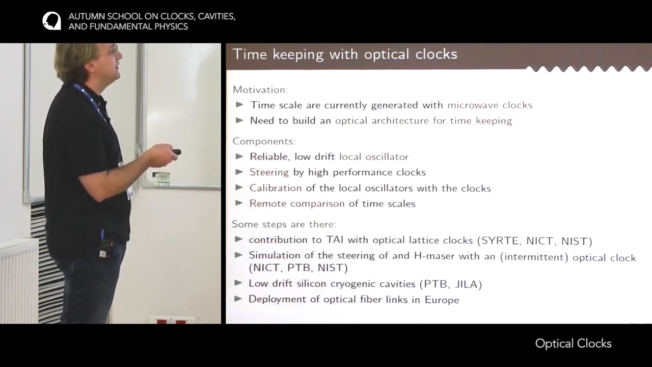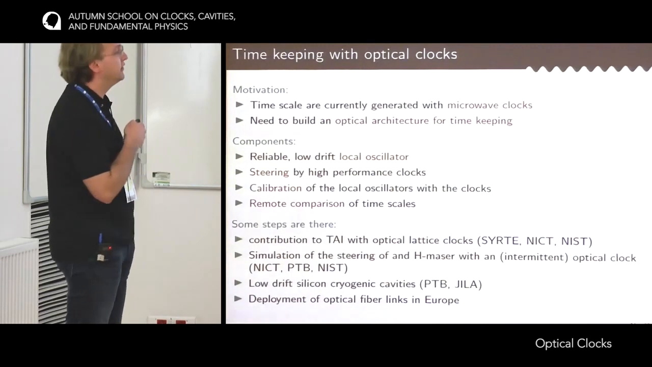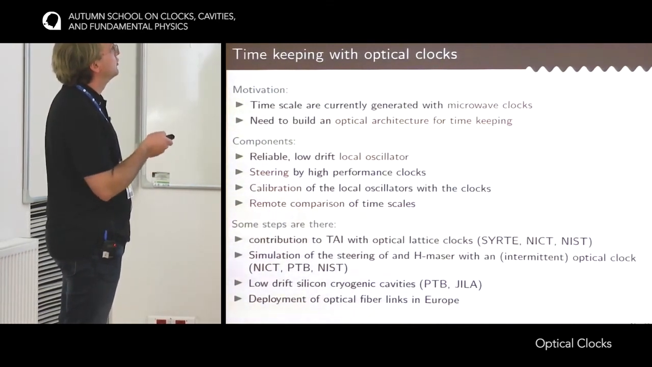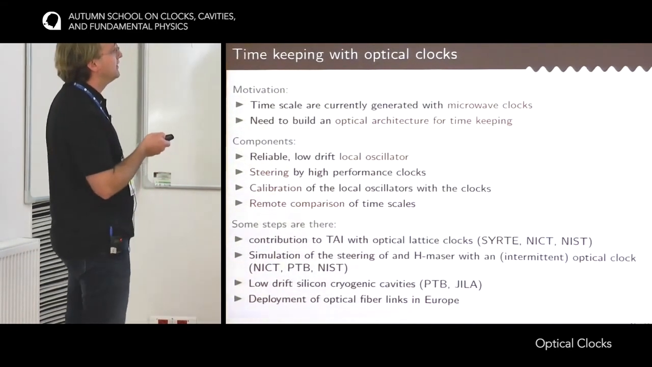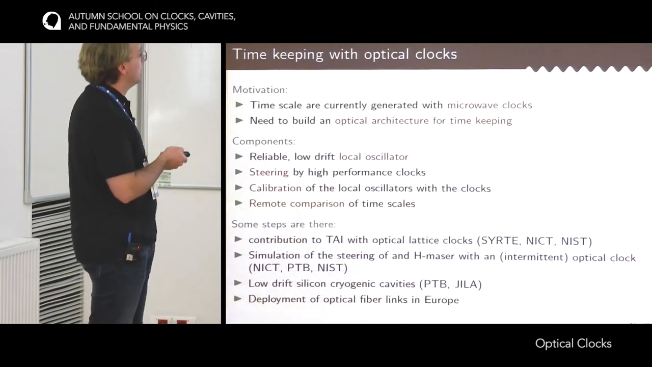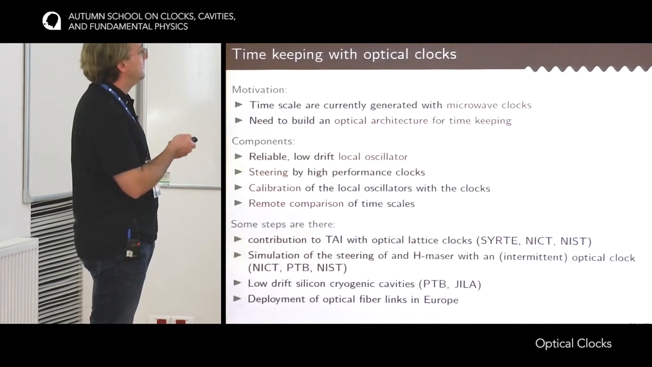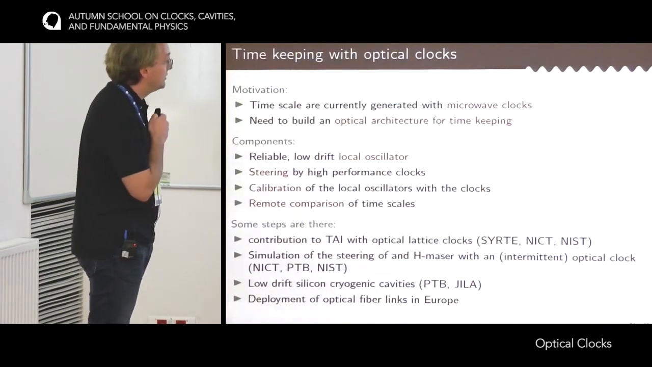And the main challenge in this steering is that usually the optical clocks work in an intermittent way. They work, for instance, 1 hour a day, and one has to develop a technique to continuously steer a hydrogen maser using this scarce data of optical clocks. So all these experiments still rely on a microwave local oscillator, so on a hydrogen maser.